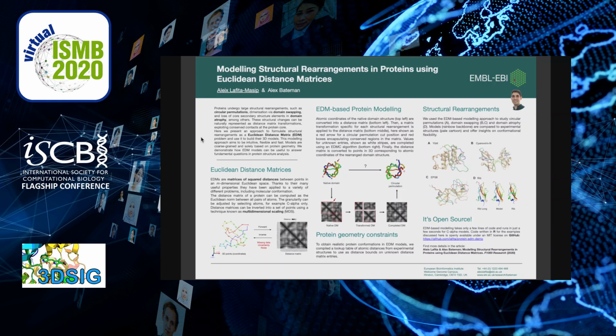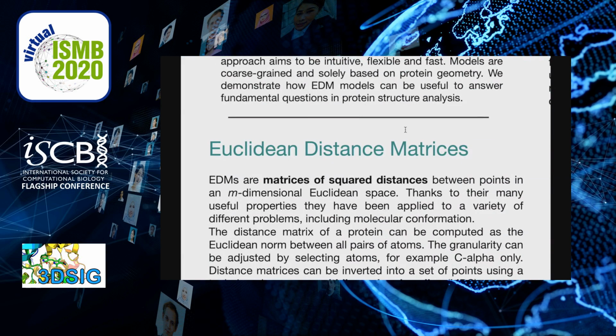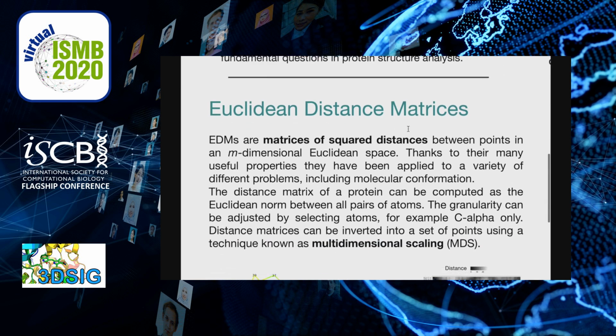Today I am presenting new work recently published to create a lightweight and flexible modeling approach for these structural rearrangements, which is based on the concept of Euclidean distance matrices, or EDMs. EDMs are matrices of square distances between points in a Euclidean space of arbitrary dimensions. They have many useful properties and applications in different fields, including molecular conformation.